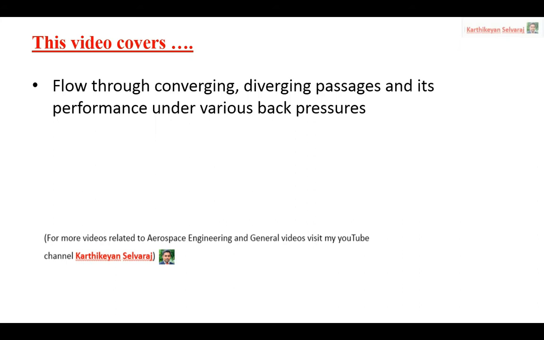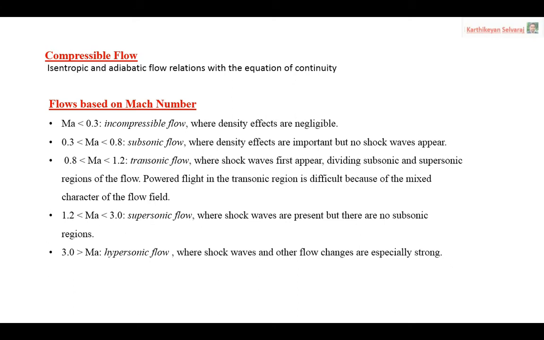In this video, we are going to discuss flow through convergent divergent passages and its performance under various back pressures, like nozzles. We can say a convergent divergent passage is like a nozzle, a CD nozzle. When you're talking about a convergent divergent nozzle, it automatically comes to the topic of compressible flow, because we are dealing with subsonic and supersonic flow.